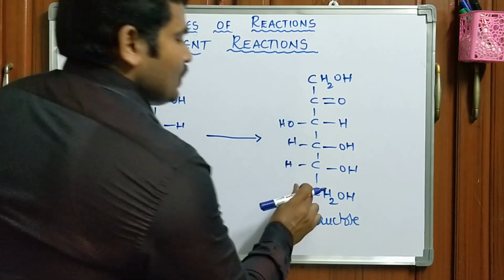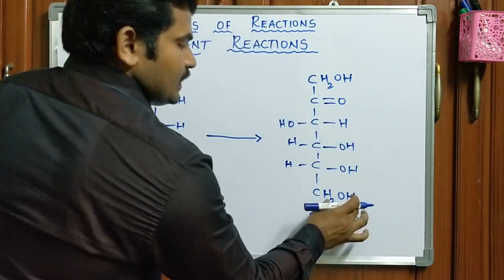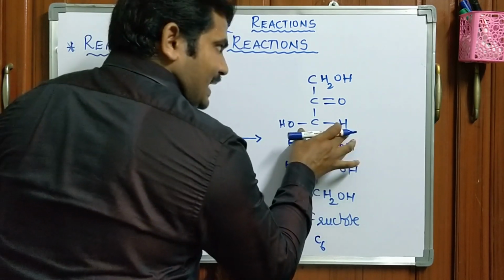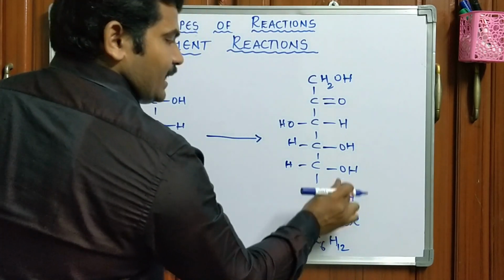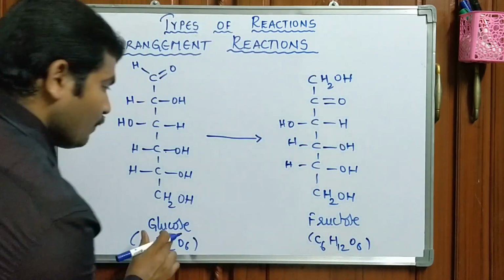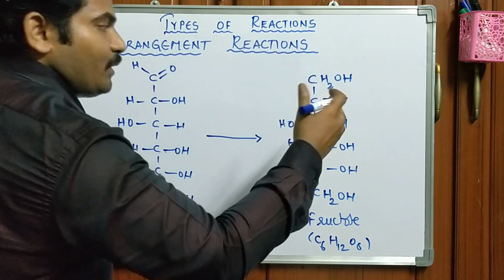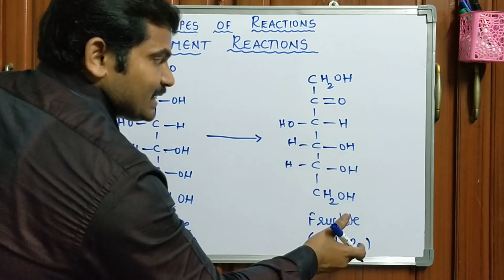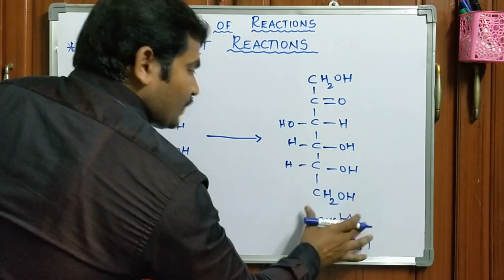In this particular case, 1, 2, 3, 4, 5, 6 carbons; 3 hydrogens, plus 2 is 5, plus 2 is 7, plus 2 is 9, plus 3 is 12. Oxygens 1, 2, 3, 4, 5, 6. See, both have the same molecular formula. Without addition or removal of any particular group or atom, it has been converted to another sugar, that is ketone sugar called fructose. Glucose converted to fructose.